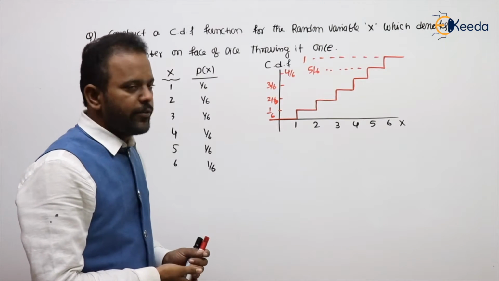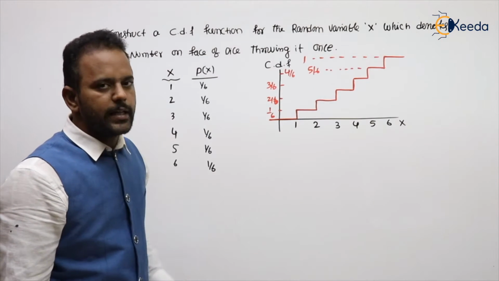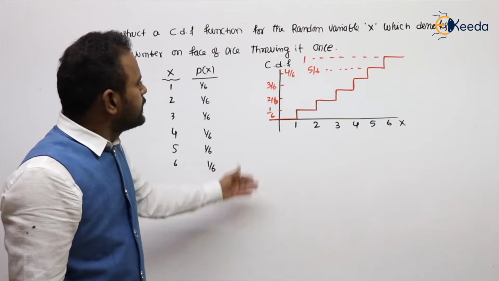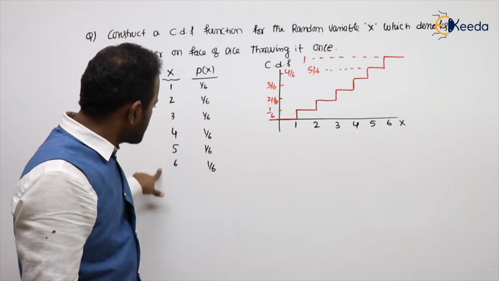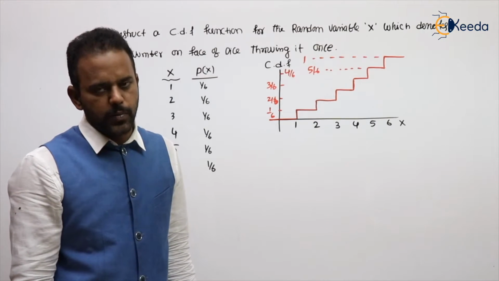Feel the difference between PMF and CDF. Wherever there is a sudden change, that indicates the probability at that instant. The given random variable is also discrete, so that's why we got a step or staircase approximation.